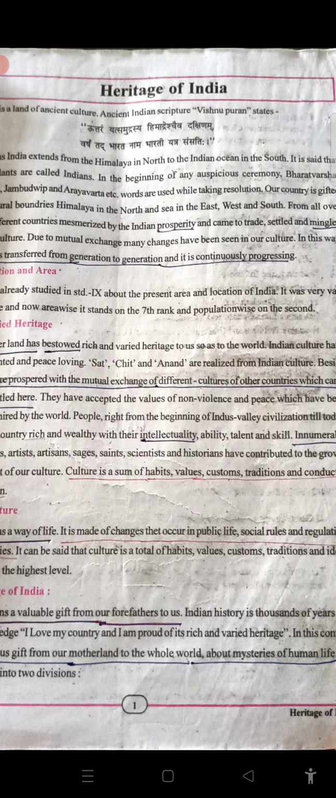Now, rich and varied heritage. Our motherland has bestowed, which means given, rich and varied heritage to us and to the world. Indian culture has been trade oriented and peace loving. Sat, Chit and Anand. Sat means truth, Chit means thinking and Anand means enjoy. These are realized from Indian culture.